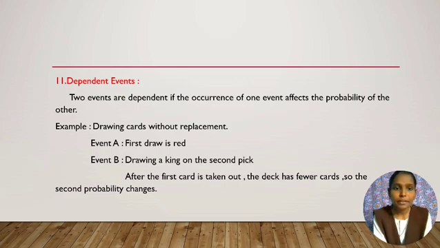And eleventh one, dependent events. Two events are dependent if the occurrence of one event affects the probability of the other. Example, drawing cards without replacement. Event A, the first draw is red. Event B, drawing a king on the second pick. That means after the first card is taken out, the deck has fewer cards, so the second probability changes.